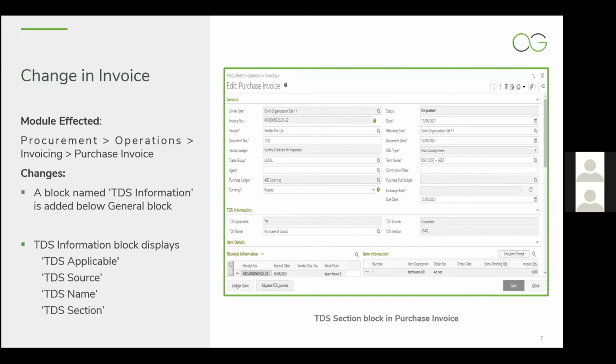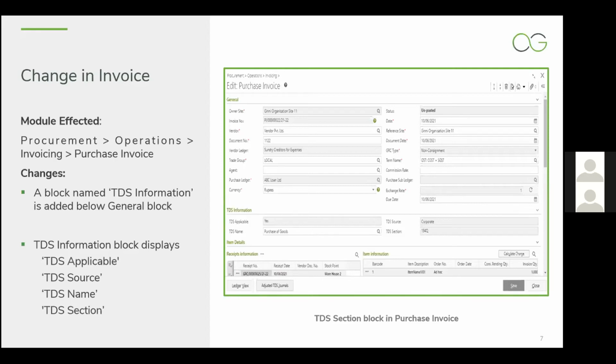Now it might happen that the same vendor is providing goods and services both. So TDS has to be marked as yes for that vendor. And it might be that TDS is not required to be deducted for either the goods or the services. So in that case, an exception needs to be defined for those TDS names in the vendor master. According to the exceptions defined, the system will automatically track whether TDS will be deducted or not. But obviously, TDS applicable should be marked as yes for that vendor,